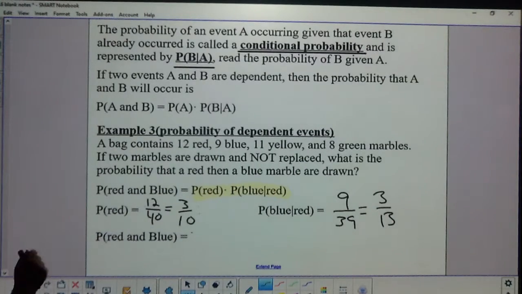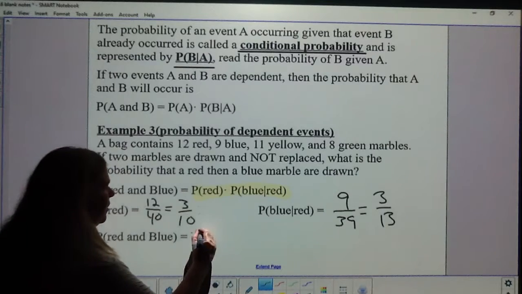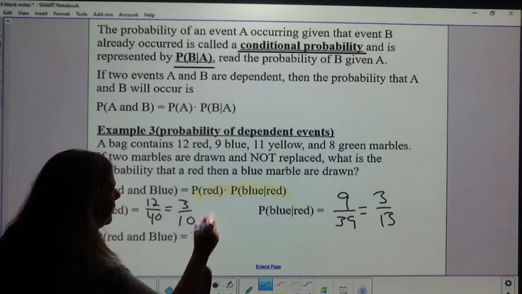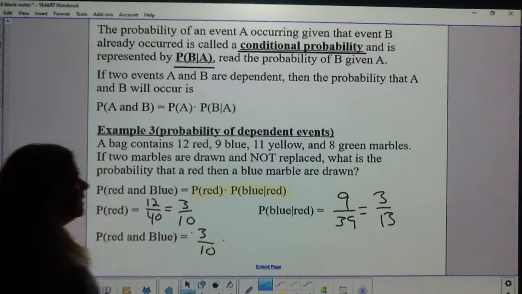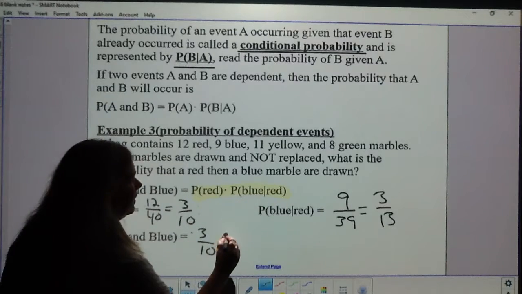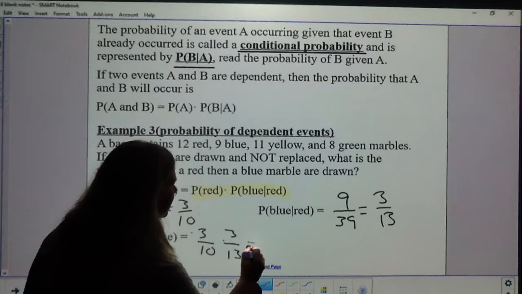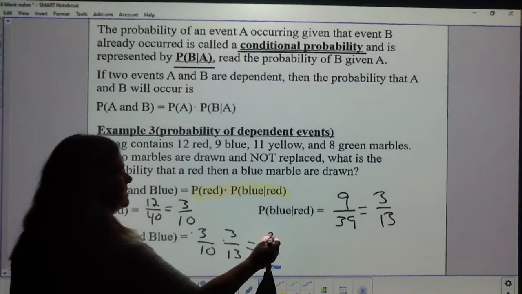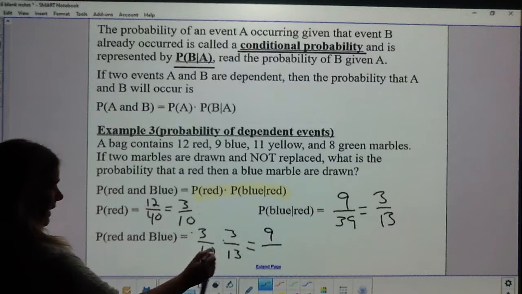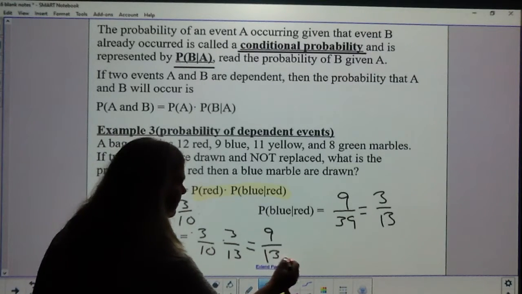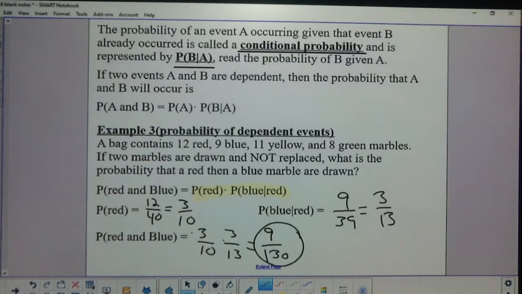So the probability of red and blue would be the probability of red, which is 3/10, times the probability of blue given red, which is 3/13. 3 times 3 is 9. 10 times 13 is 130.